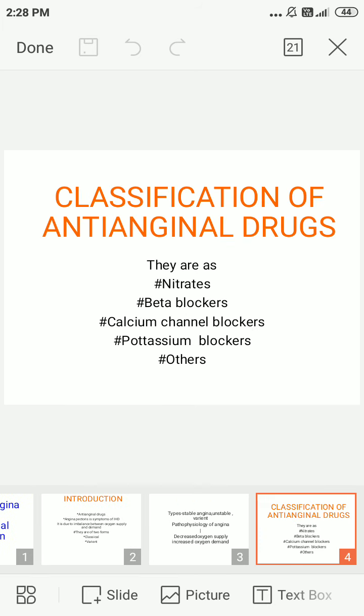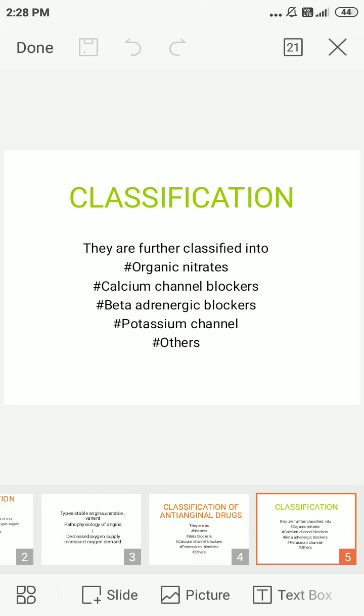Next we go into the classification of anti-anginal drugs. Anti-anginal drugs are classified into 5 types: nitrates, beta blockers, calcium channel blockers, potassium channel blockers and others. I will repeat again. The classification of anti-anginal drugs are nitrates, beta blockers, calcium channel blockers, potassium channel blockers and others. First we go into the nitrates.